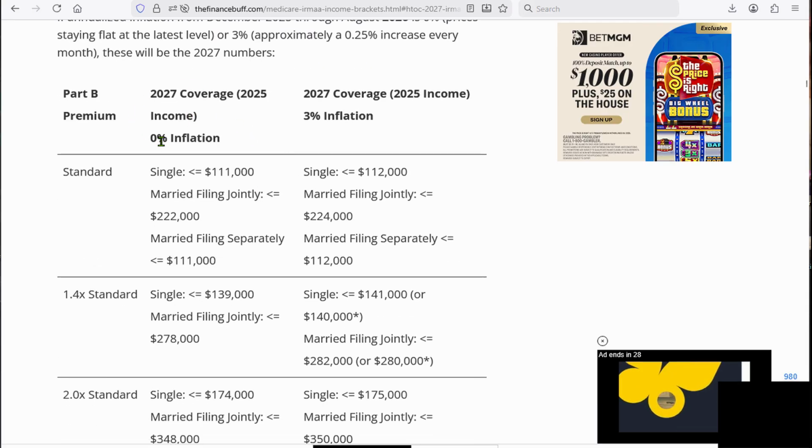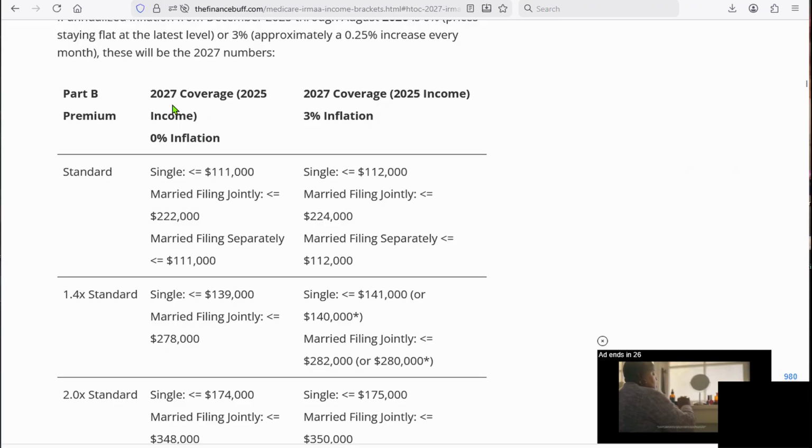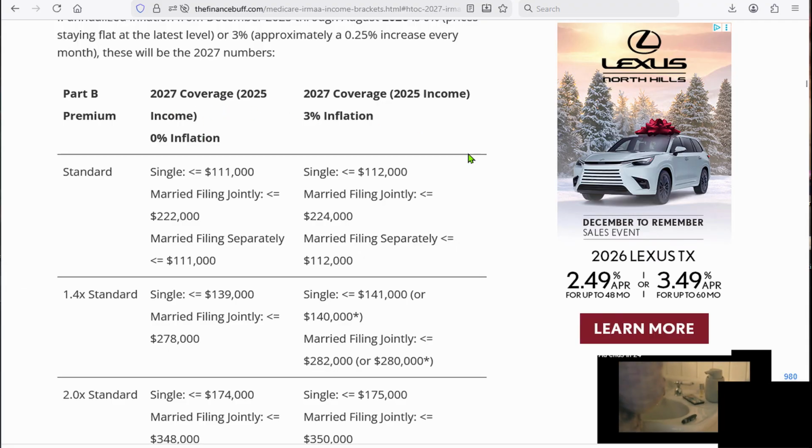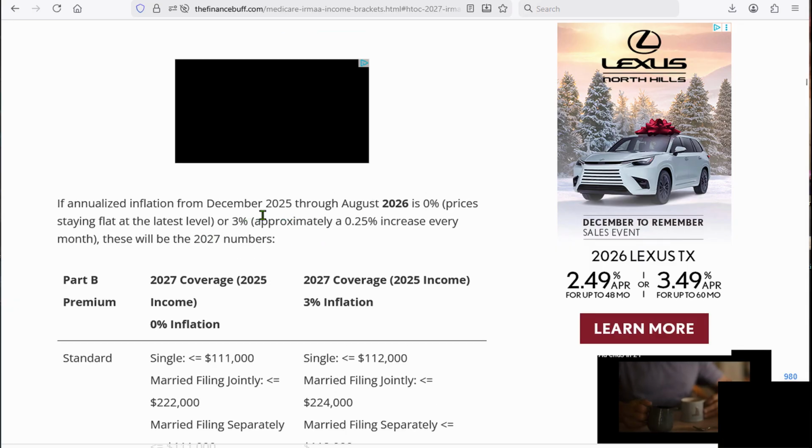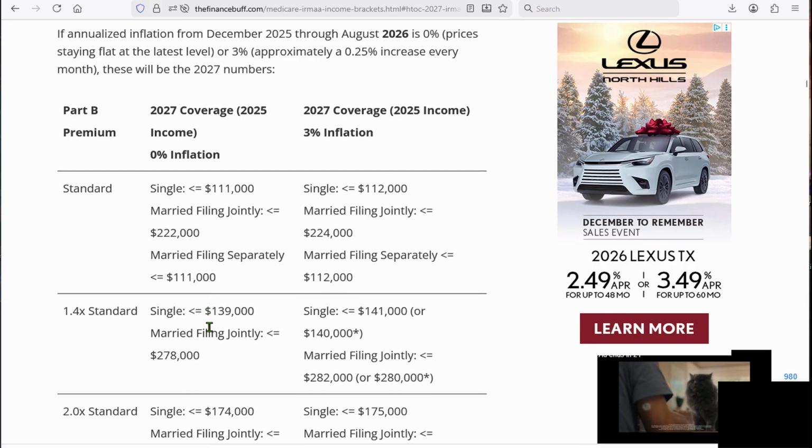And what I like is they actually give you zero inflation. So they're assuming if there's zero inflation between these months, between December 2025 and August 2026, these will be the IRMAA's things. So you can see for a single, it goes up to $111,000, where before it was $109,000. So you can see it goes up.